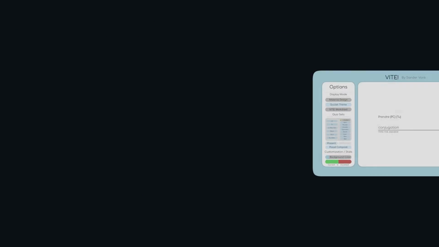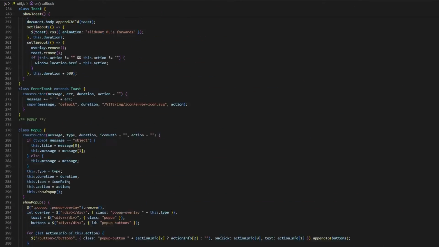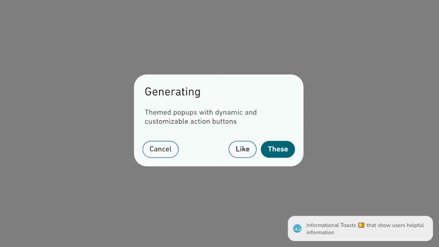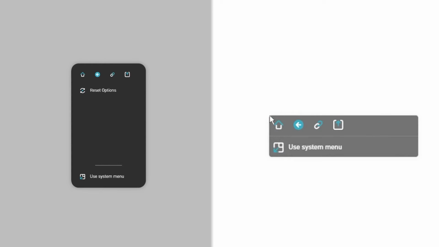The app has been through many iterations, which I've prototyped extensively in Figma. I wrote a utility script and several helpful lightweight tools for generating theme pop-ups, toasts, and more behind the scenes.